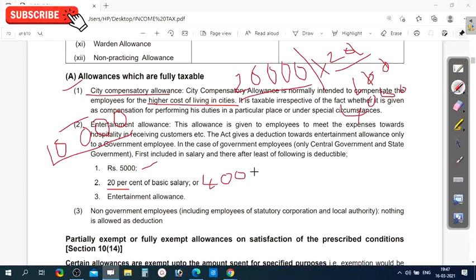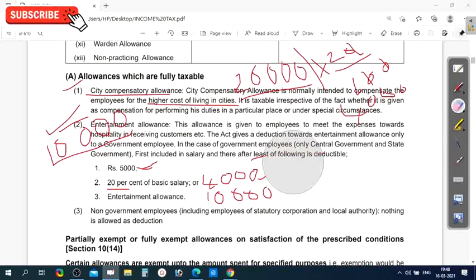This is 4,000. So 5,000 is the standard limit, 4,000 is 20% of the basic salary, and the entertainment allowance received is 10,000. So what is our condition? Take as a deduction the least of the following.